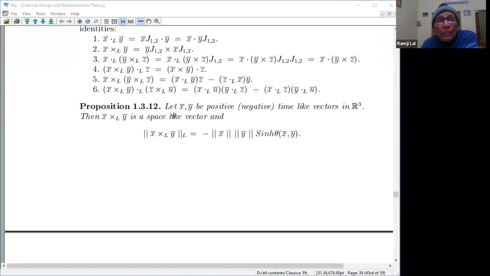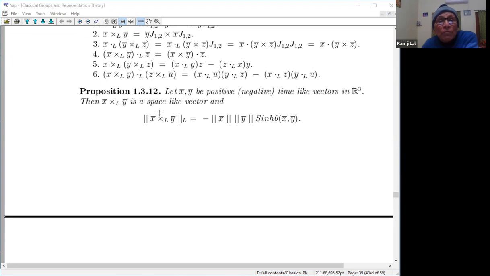So for example, now if x and y are positive time-like vectors, then x cross y (Lorentz) is a space-like vector. Just as in the case of x cross y being orthogonal to x and orthogonal to y, similarly here, the vector x cross y will be Lorentz orthogonal to x, and this is also Lorentz orthogonal to y. See the identity here. So the Lorentz dot, if you take, you will be getting this, so that this is a space-like vector.